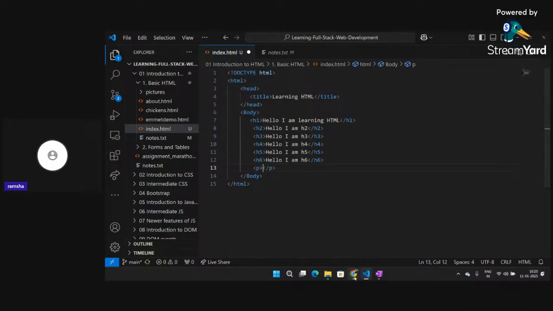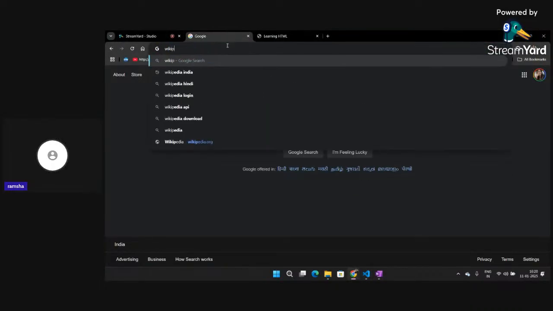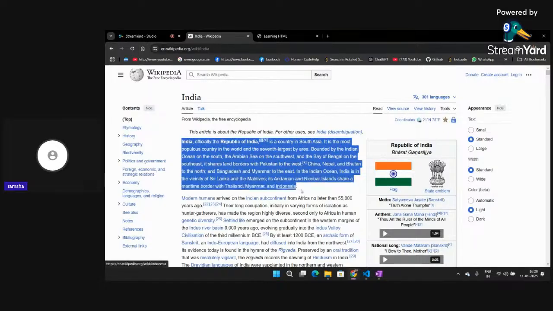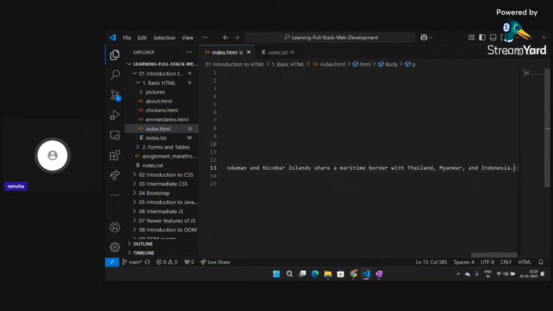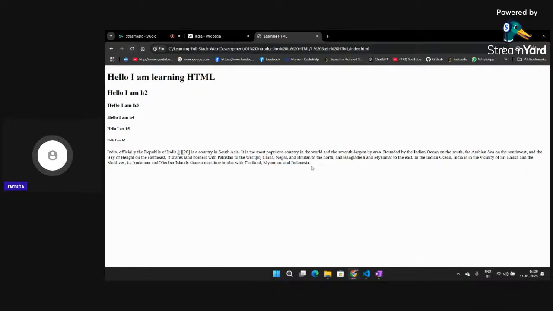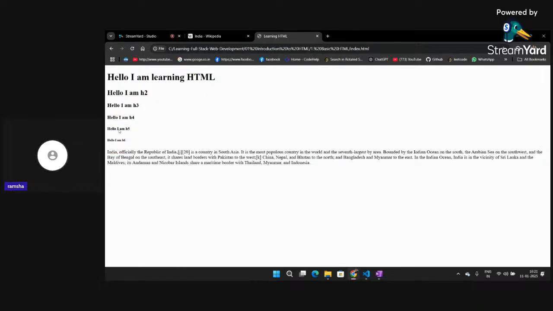Let's suppose I open the Wikipedia page and I take some random paragraph from here. This is the first paragraph, so I am going to copy this, and I am going to paste this inside my p tag. If I go back to my web page and click on refresh, you can see I am able to see this as a plain text. So if you want to write paragraphs or plain text, not these headings, you can use the p tag.